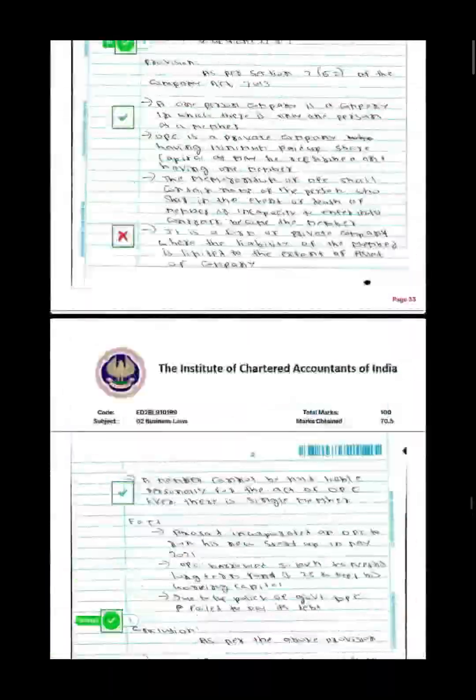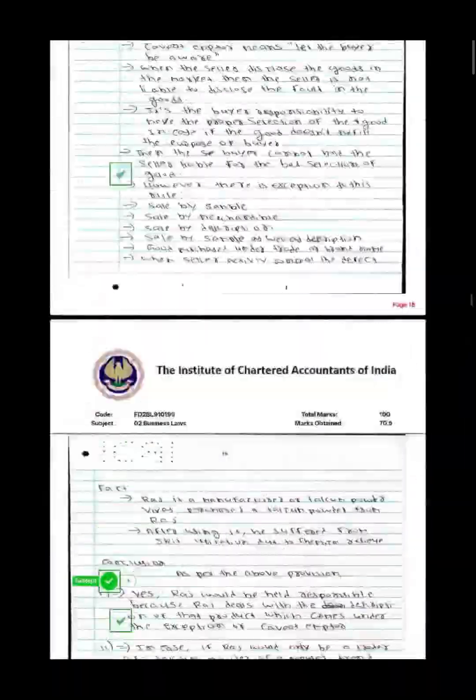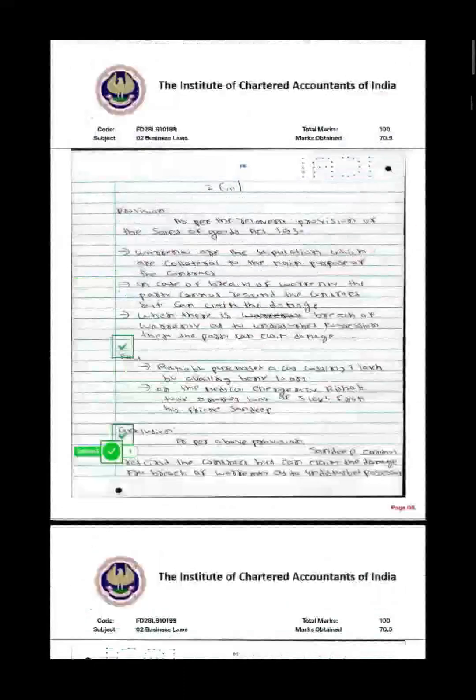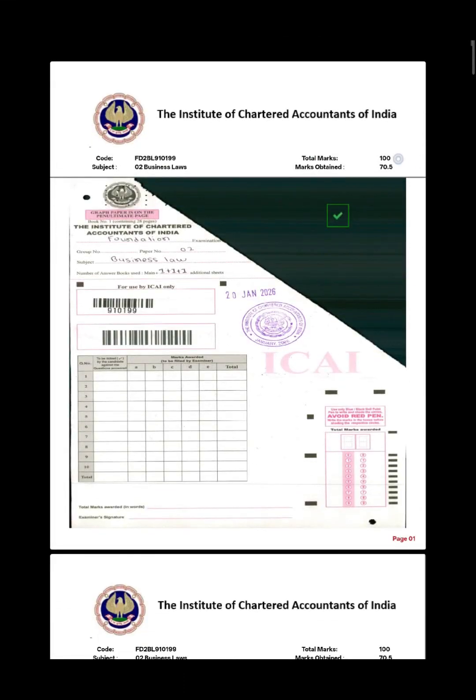So if I come to the conclusion, then although I have scored 70.5, here the ICA has given me grace marks of nearly 8 to 9 marks, and in my mark sheet I was able to score 79 marks, and this is the marks that has been allotted in my law paper.